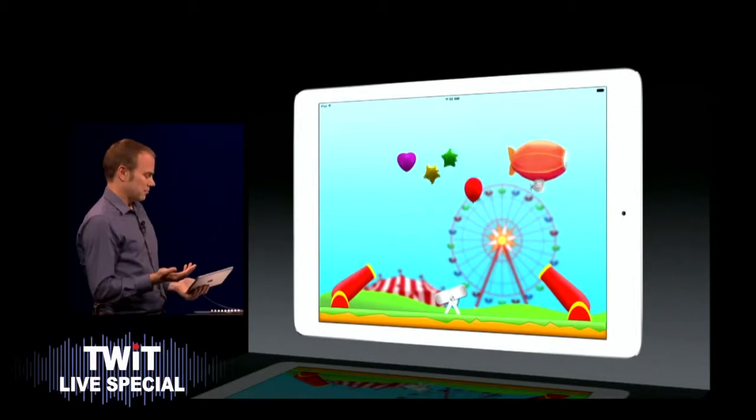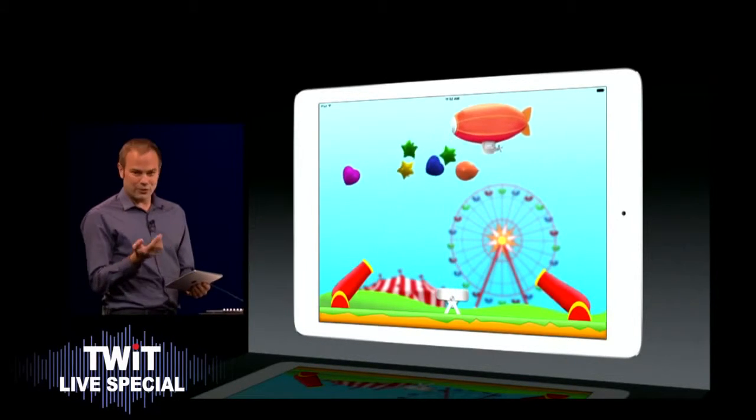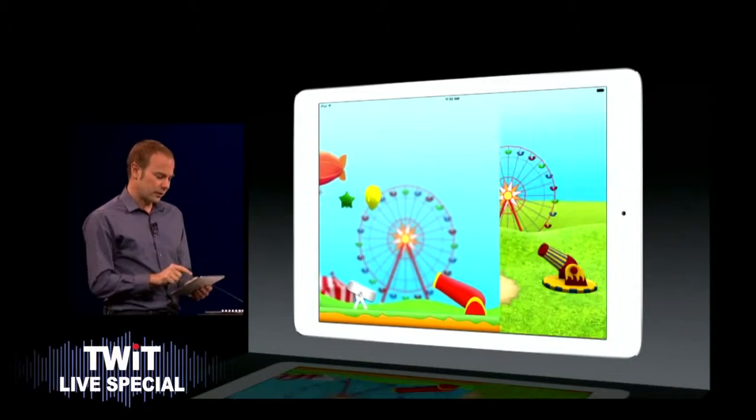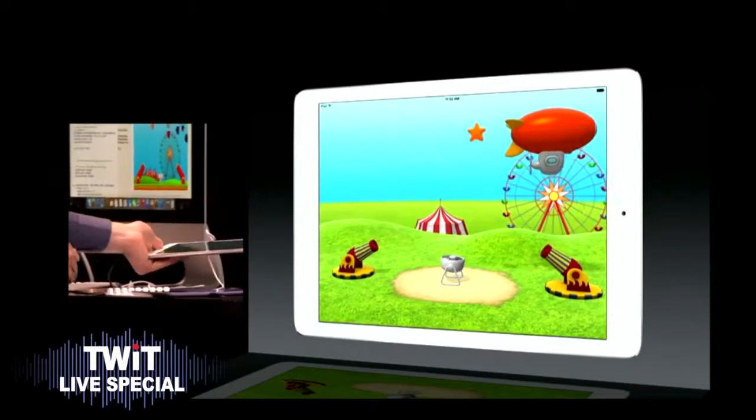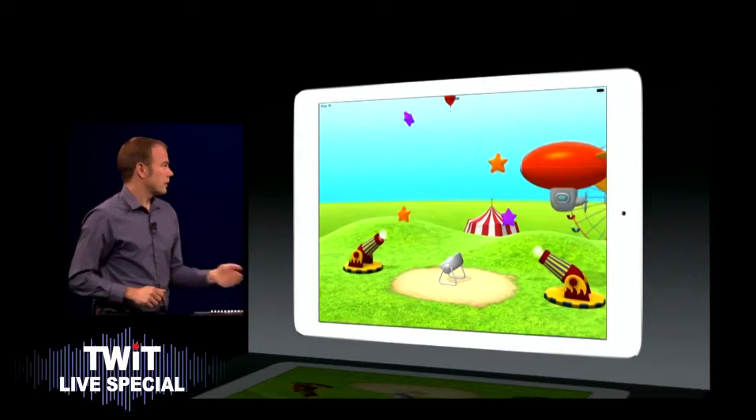It looks pretty great. Now, as Craig told you earlier, we've also brought SceneKit, which is now on iOS. With SceneKit, it's super easy to build a 3D version.